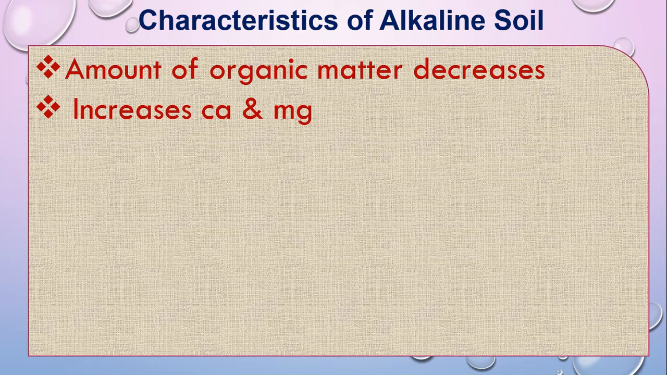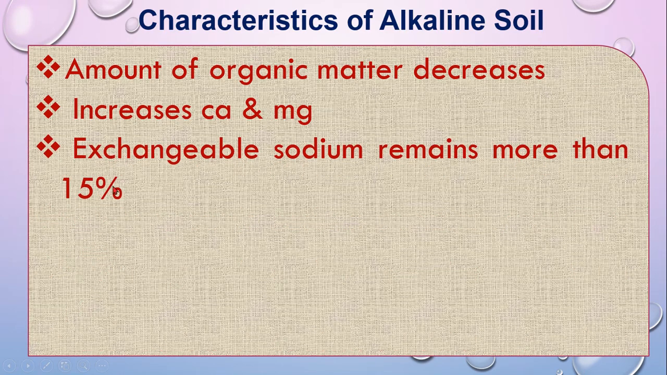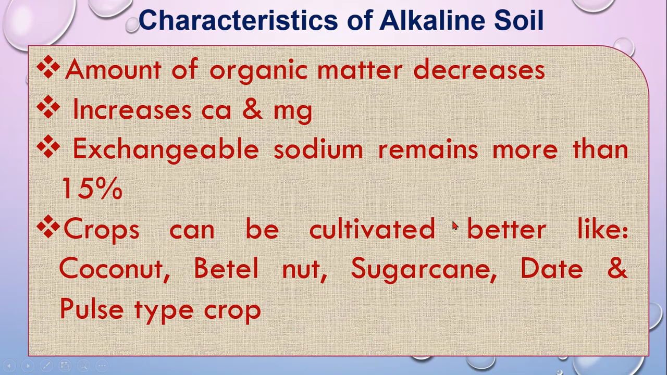Calcium and magnesium increase in the alkaline soil, that means you will get availability of calcium and magnesium in the alkaline soil. Exchangeable sodium remains more than 15% in the alkaline soil. Different types of crops will not grow in the alkaline soil.